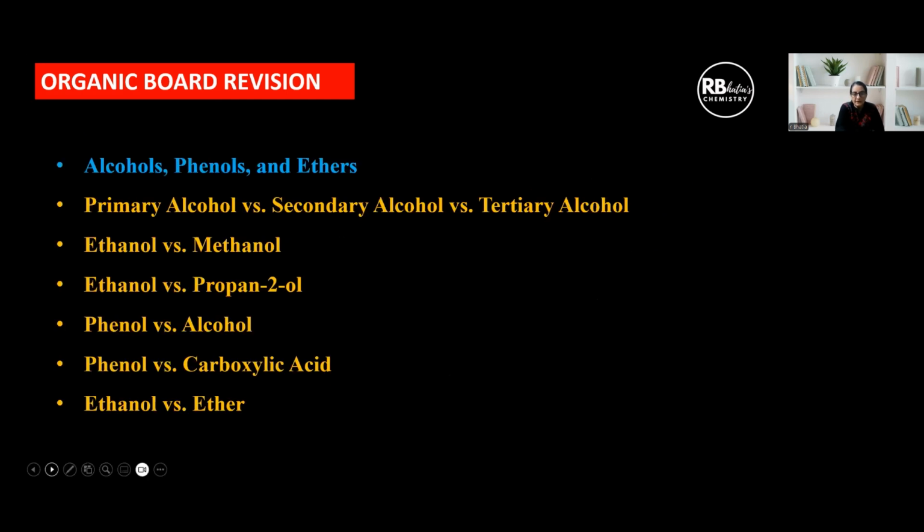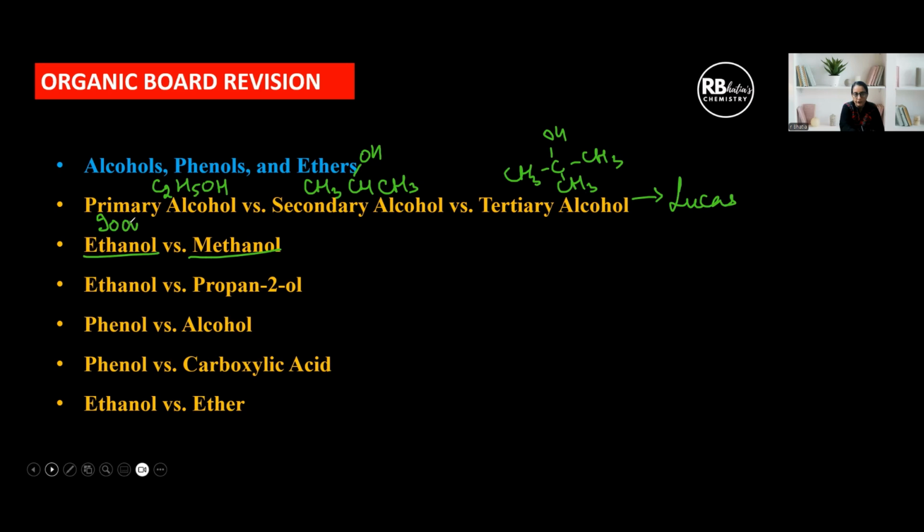Using these particular reactions that we've just discussed, these are the pairs that you can be asked. Like primary alcohol, let us say you're asked to distinguish between ethanol, isopropyl alcohol, or tertiary butyl alcohol. If you're asked to distinguish between these three, you can use Lucas test, as we have done, primary, secondary, tertiary. Ethanol versus methanol, you can do iodoform for this, and methanol will not show. Ethanol and propan-2-ol, both will respond to iodoform. So we are not going to use iodoform here. So what are we going to use?